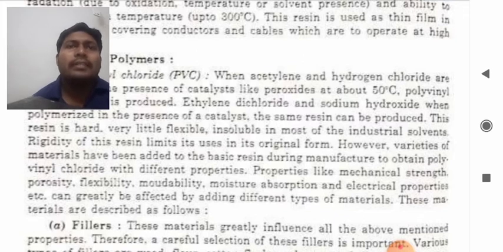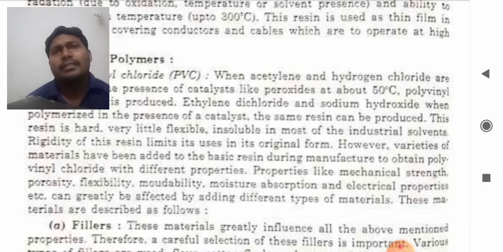Properties like mechanical strength, porosity, flexibility, moldability, moisture absorption and electrical property, etc., can greatly be affected by adding different types of materials. So by adding materials we can change its characteristics also. These materials are described as below.